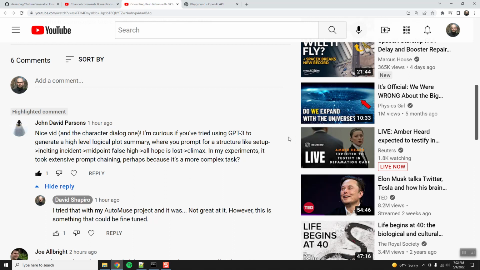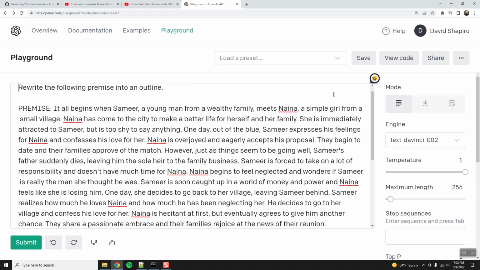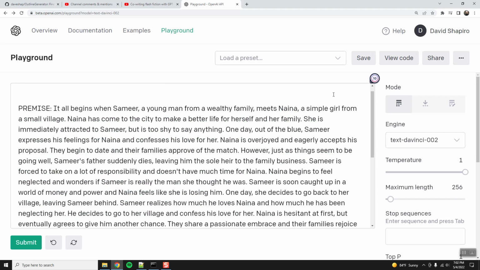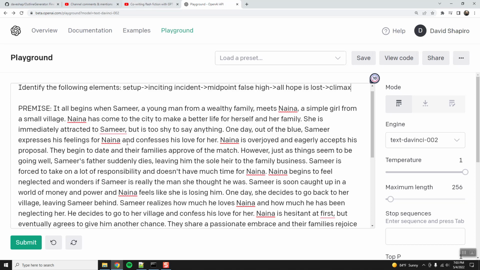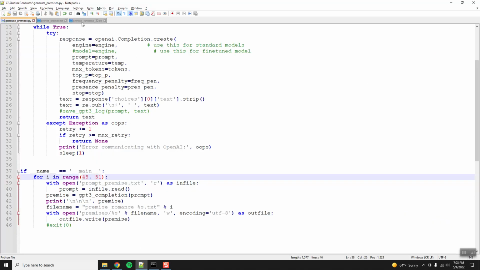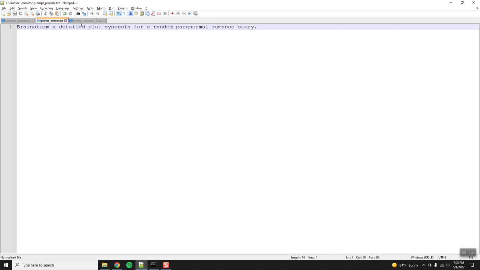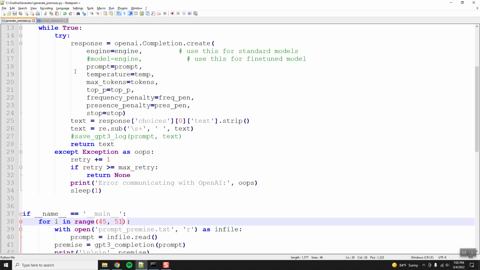Okay. Actually, you know what, dude? John David Parsons, I'm just going to copy this because this is such a powerful way to start. Let me just paste this in here. Identify the following elements. All right, just copy that for now. Let's go back over here. Romance. Oh, wait, nope. Brainstorm a detailed plot synopsis for a random. All right, so now we're going to switch to...